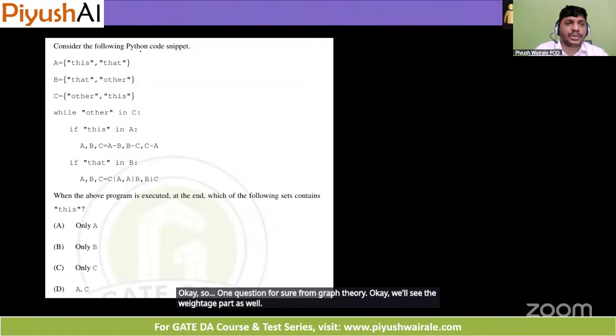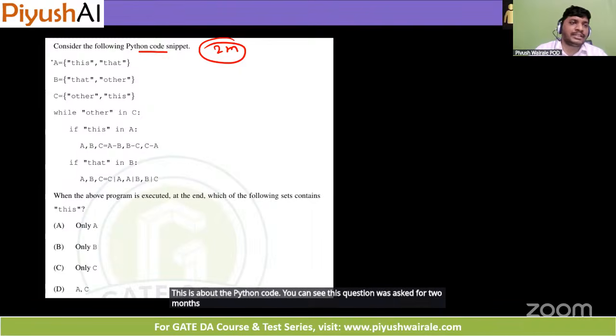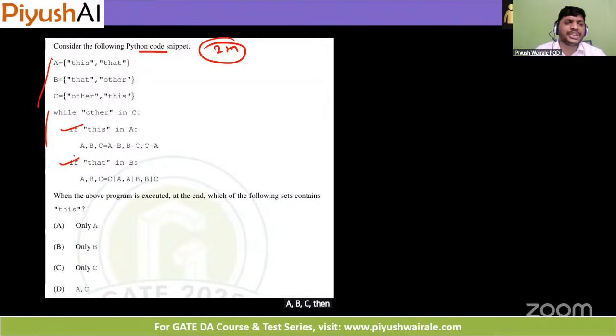This is about the Python code. You can see this question was asked for 2 marks. Now, if you know the concept of a set here, A, B, C, then we have a while loop, an if condition here, and then you just find out what will be contained in this set, right? So simple question for 2 marks here.